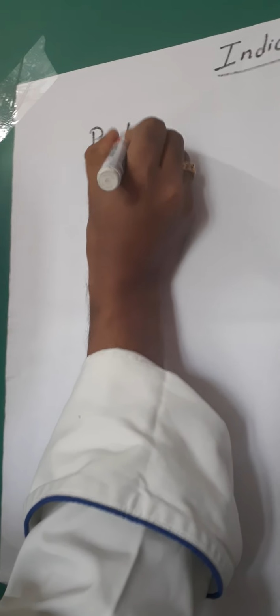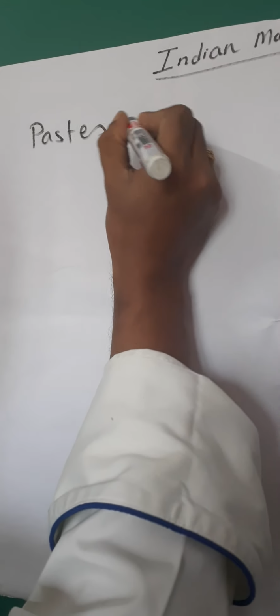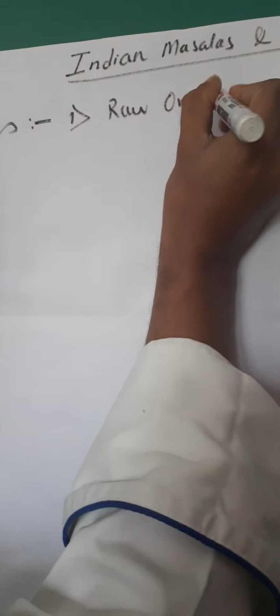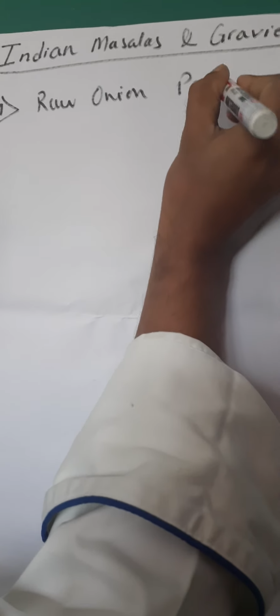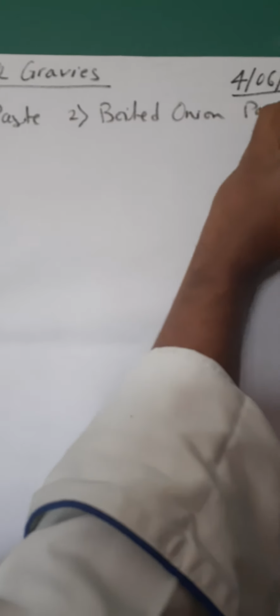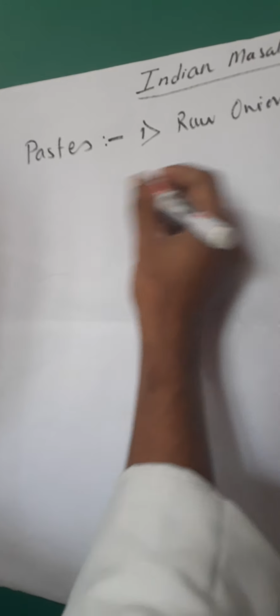So I'll write it down so that it's easy for you. The different pastes which are used: raw onion paste, boiled onion paste, which is mostly used when we are preparing shahi gravy, which is a white gravy.